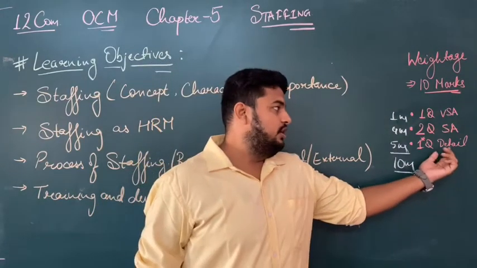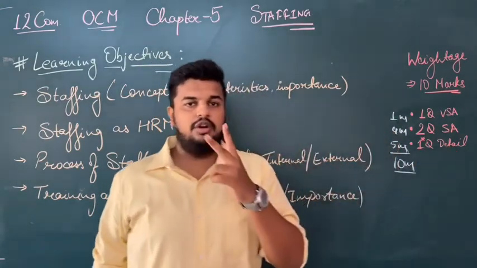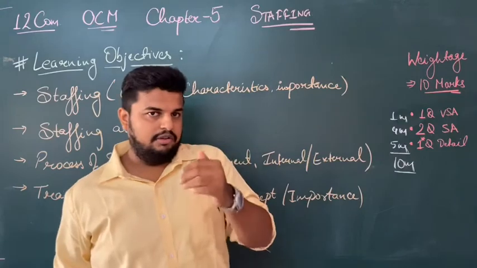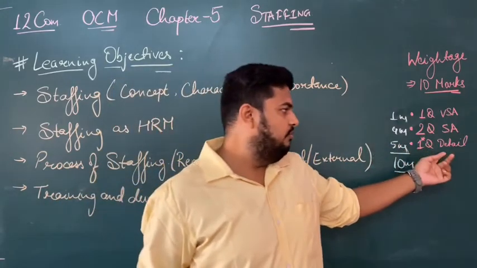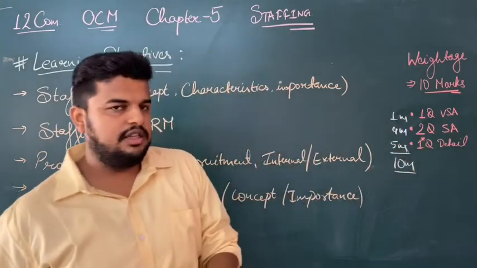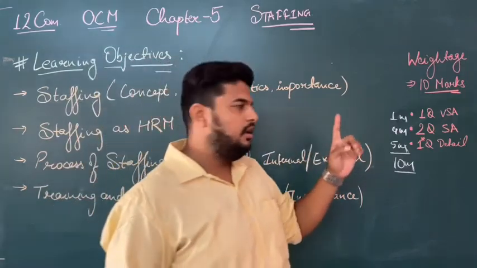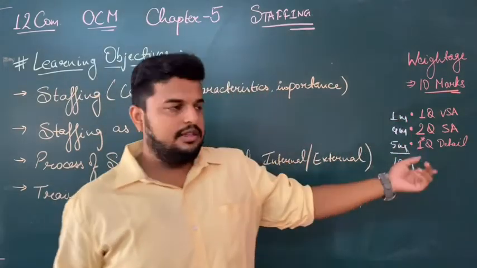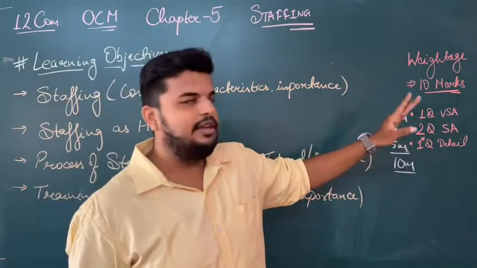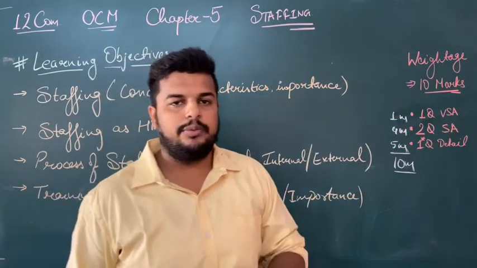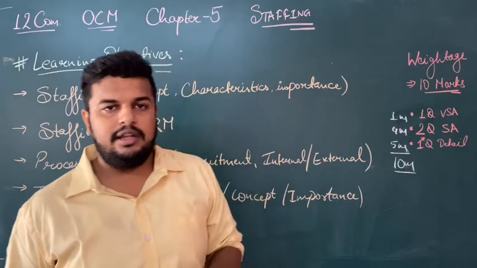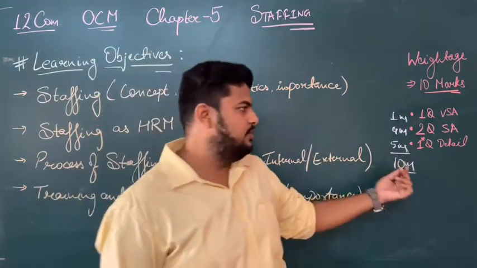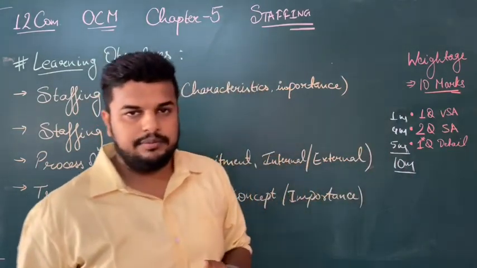This is the second question of the paper till chapter number 5: one essay type question, answer in detail. It is asked from the chapter planning, and the second is asked from staffing. The question asked from staffing has internal options. These two questions will be asked from the same chapter, and you have to attempt them anyway.